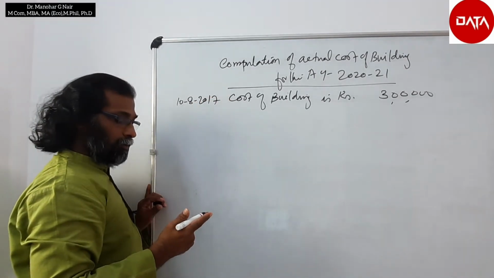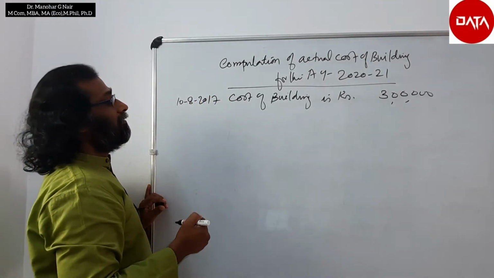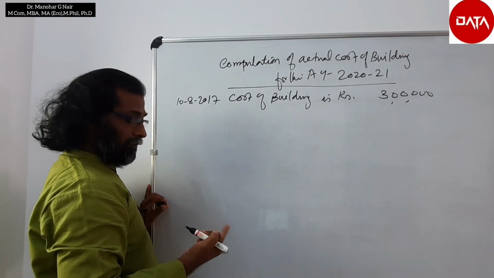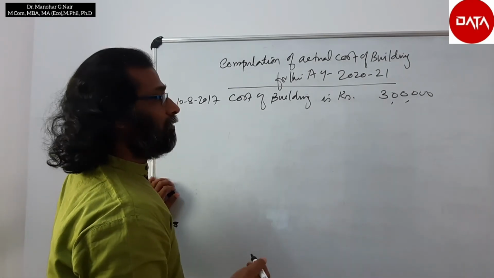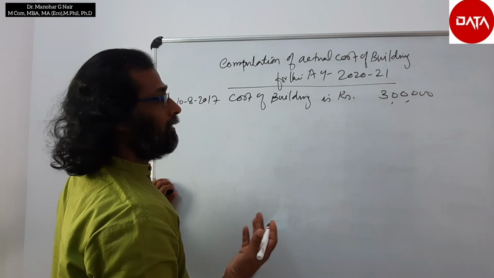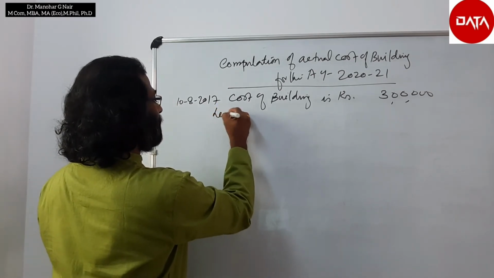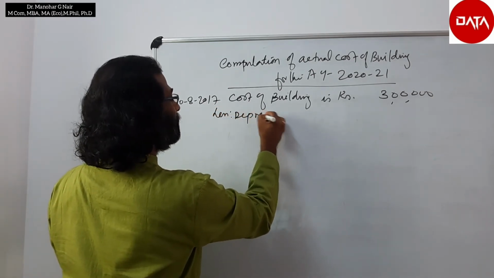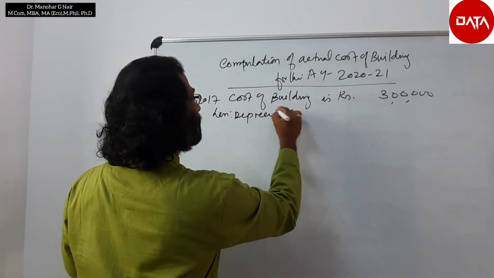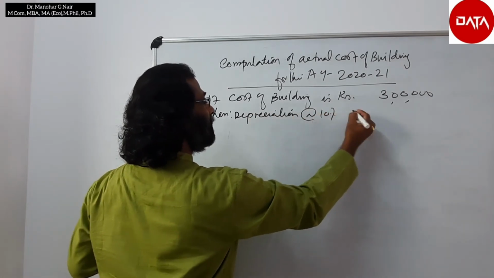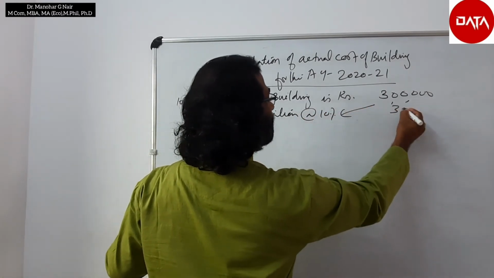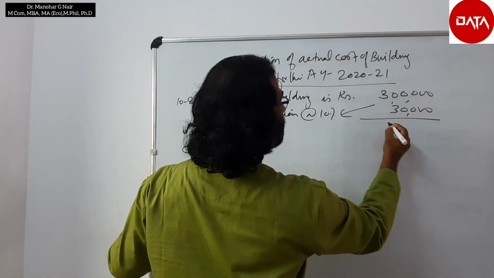August, September, October, November, December, January, February, March. It is more than 180 days, so it is the full year depreciation. So less depreciation at the rate of 10% of 3,30,000. This is for the first year.